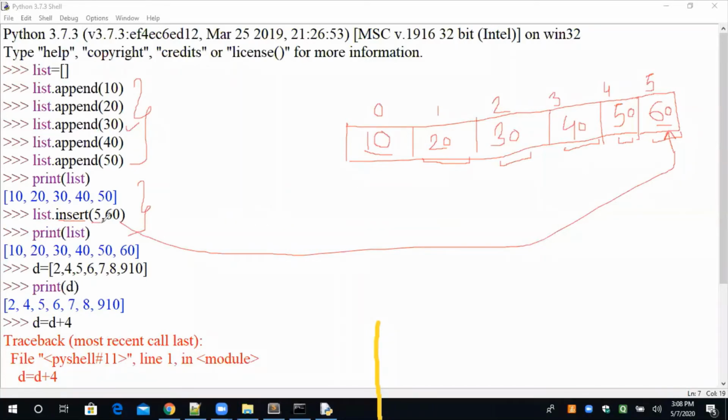So here we have to specify that position where I want to accommodate the 60. It is not necessary we are just writing the 5. It may be 0, it may be 1, it may be 2. Okay, all right, understand?